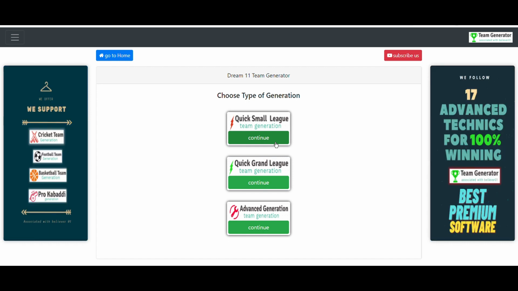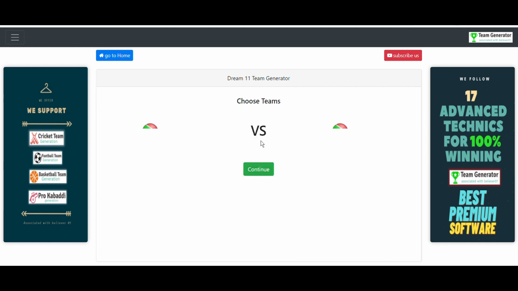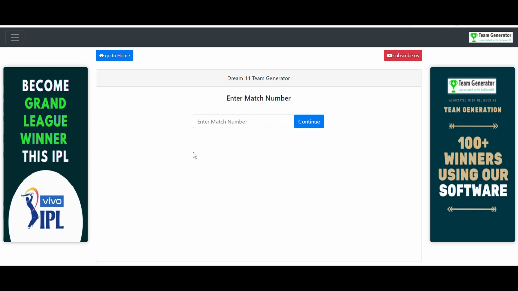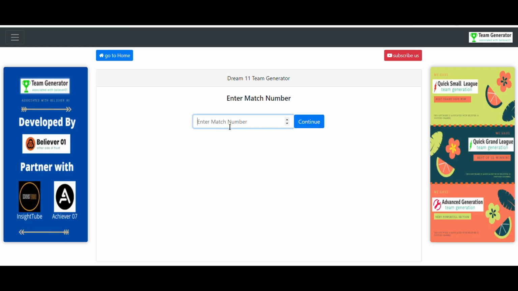For the time being, I'm going to generate the teams for small leagues, and grand leagues is also there. Let me quickly select the small league. South Africa versus Pakistan is the match, so that's why I have selected both the teams. After that you have to click on continue.